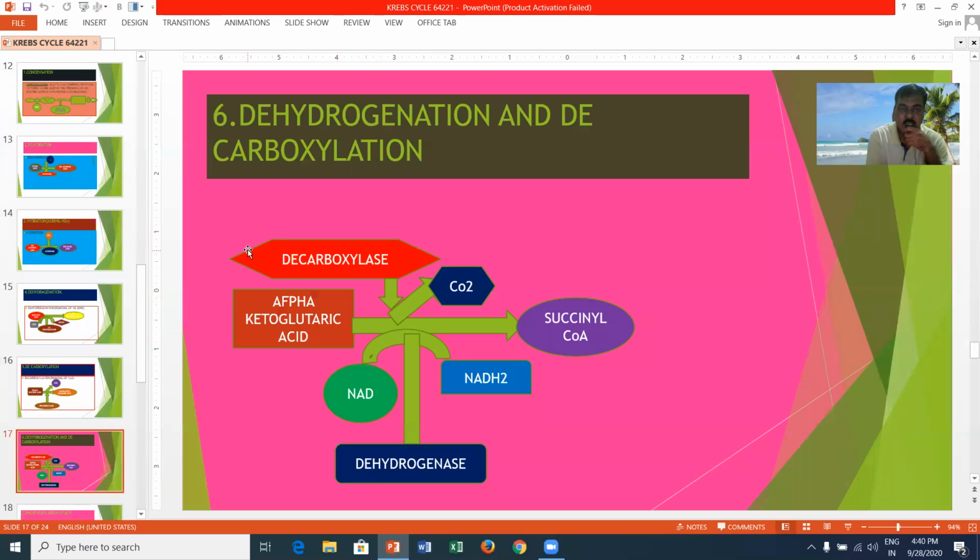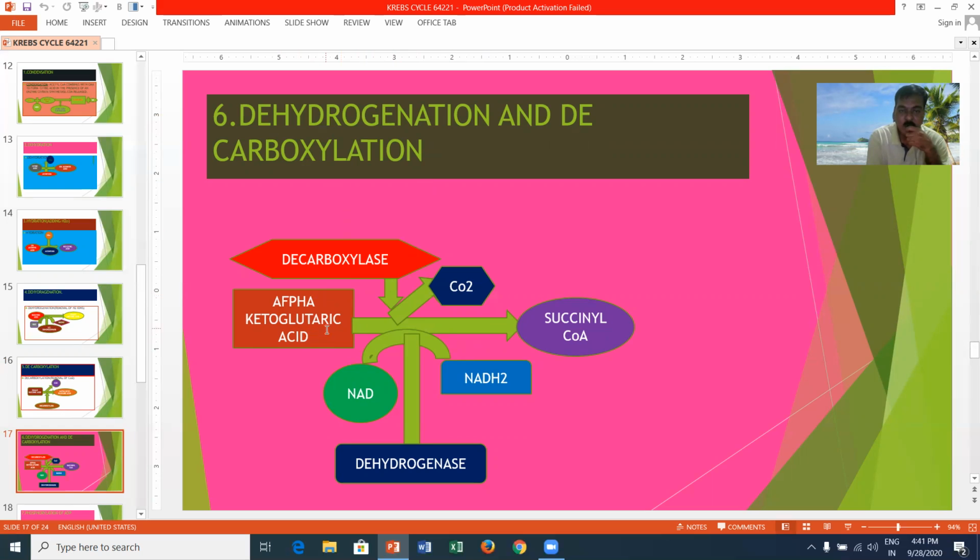Next, the sixth reaction is dehydrogenation and decarboxylation. Dehydrogenation is the removal of hydrogen ions, and decarboxylation means the removal of carbon dioxide molecules. Alpha ketoglutaric acid undergoes decarboxylation in the presence of decarboxylase and gives rise to carbon dioxide.